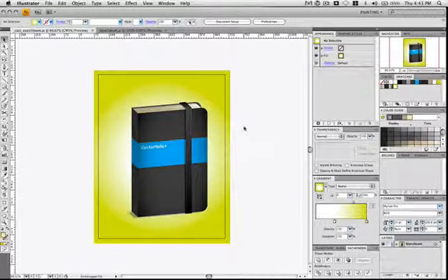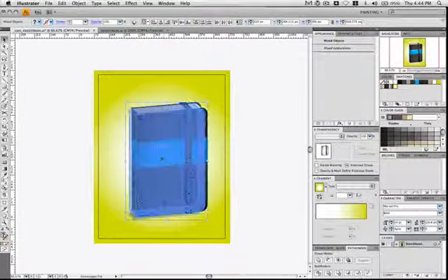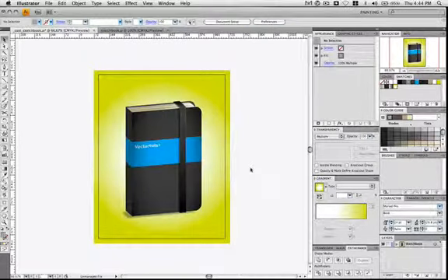Good job. Do any tweaks that you think you need, just centering it, fixing a few details, saving the document.